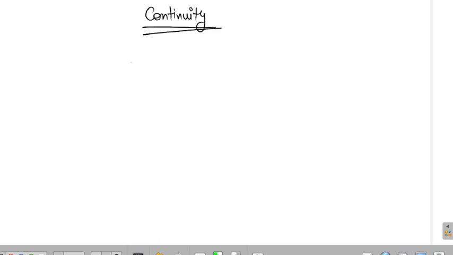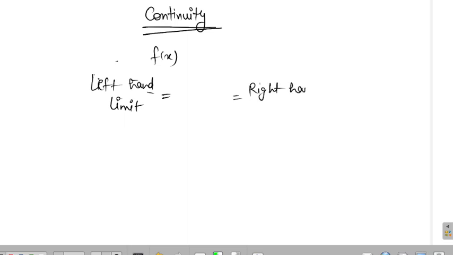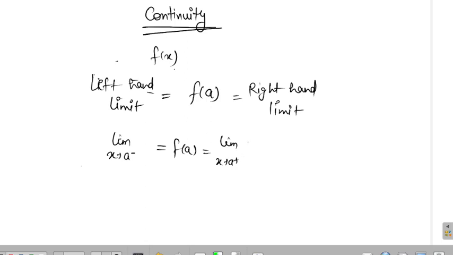Continuity means a function f(x) will be called continuous if its left hand limit is equal to its right hand limit, and both of these are equal to the function value of the function at that point. So in symbolic form it means limit x tends to a minus f(x) should be equal to f(a), it should be equal to limit x tends to a plus f(x).